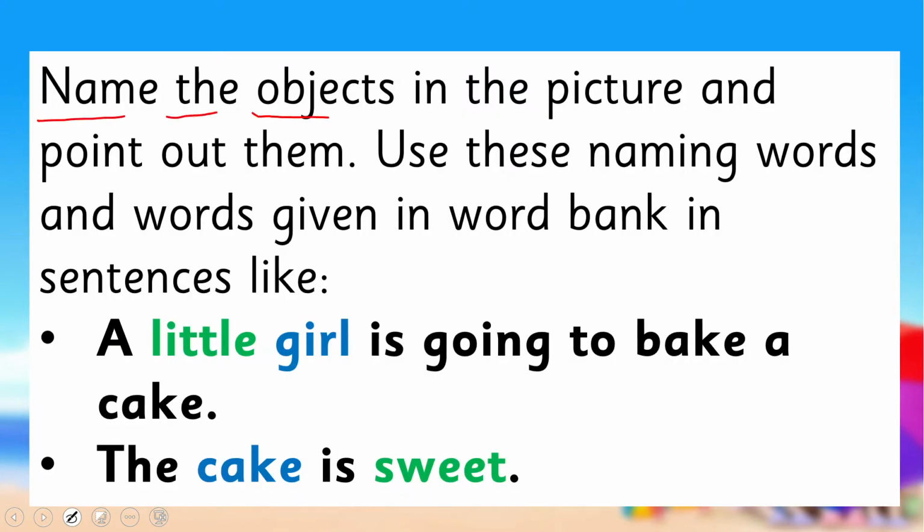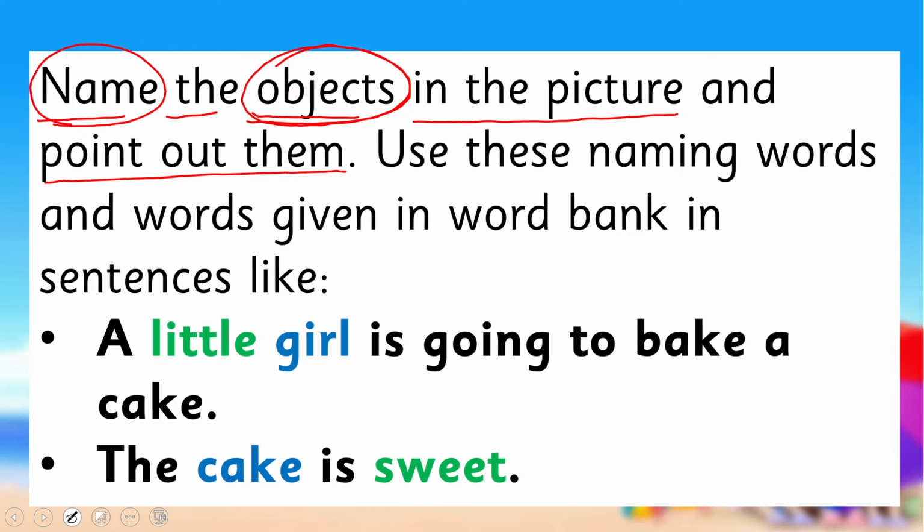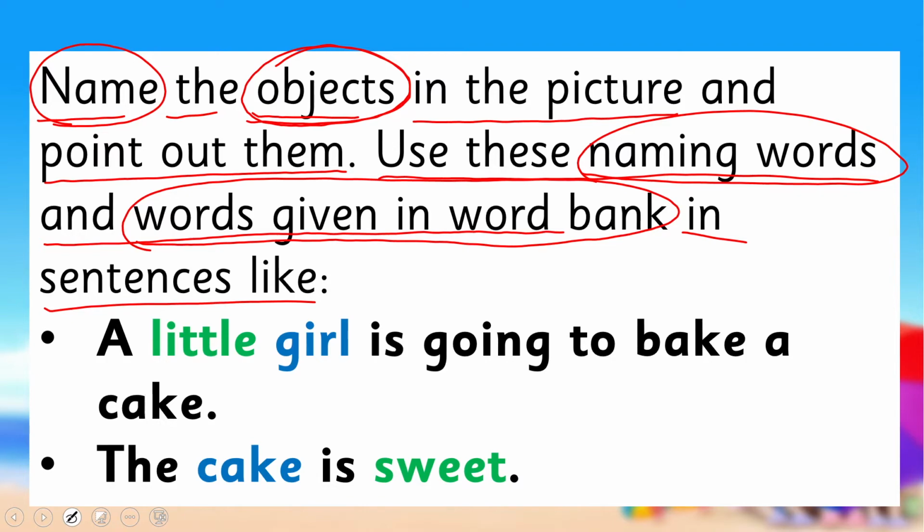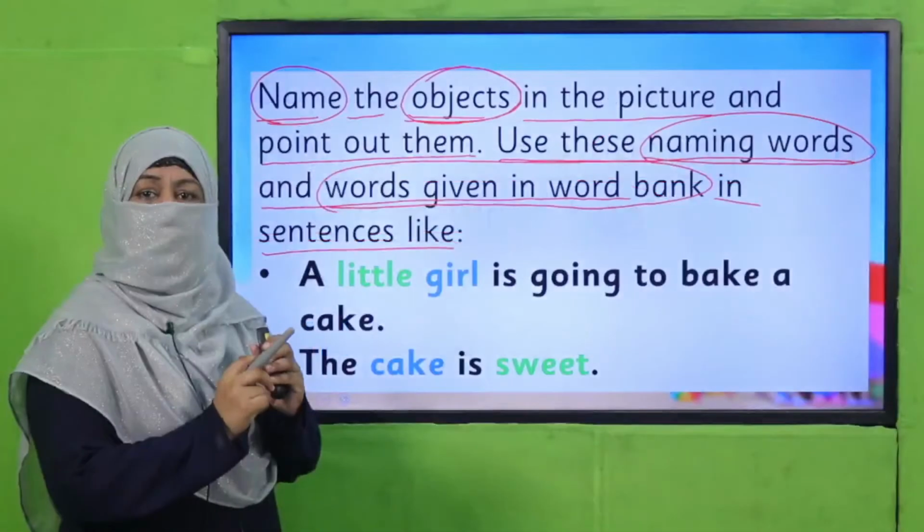You will name the objects in the picture. So whatever objects you find in the picture, you will tell their names and point them out as well. Now you will use these naming words and the words given in the word bank. Maybe the words given in the word bank, and you find more words. So you will use both in your sentences. How are you going to use them? With describing and naming words.